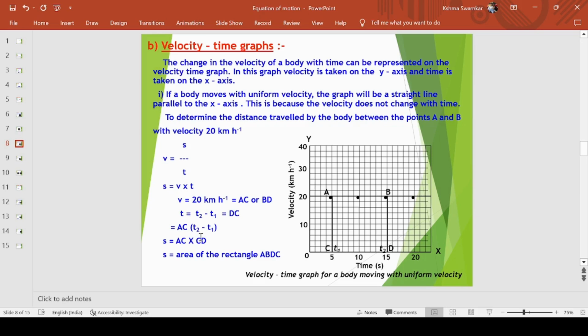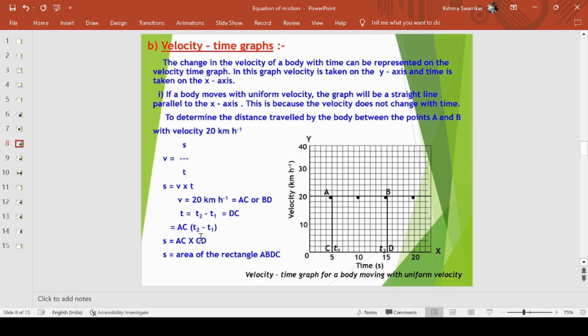Now coming back to the graph. So velocity time graph, velocity time graph क्या होता है? Velocity time graph is velocity is on the y axis whereas time is on the x axis. हमेशा एक चीज ध्यान रखिएगा, ग्राफ की हम जब भी बात करते हैं तो जो x axis वाला ग्राफ रहेगा वो हमेशा टाइम का रहेगा। x axis में हमेशा हम टाइम रखते हैं, velocity time graph है, distance time graph है, y axis में हम velocity या distance रखते हैं, हमेशा टाइम x axis में आता है.